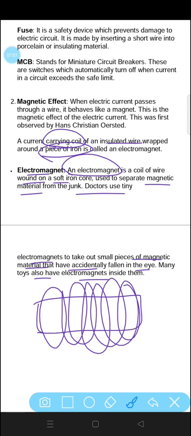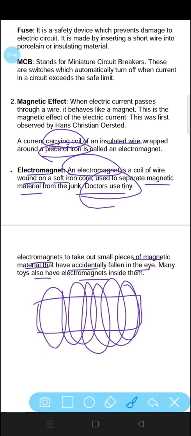Electromagnets are basically devices in which iron is wound with wires. They are generally used by doctors to take out small pieces of magnetic material that have accidentally fallen in our eye. Whenever these kinds of accidents take place, the doctor uses an electromagnet to get rid of the material. Many toys also have magnets in them. So an electromagnet is a coil of wire with a soft iron core, and it is used for the magnetic effects of electric current.